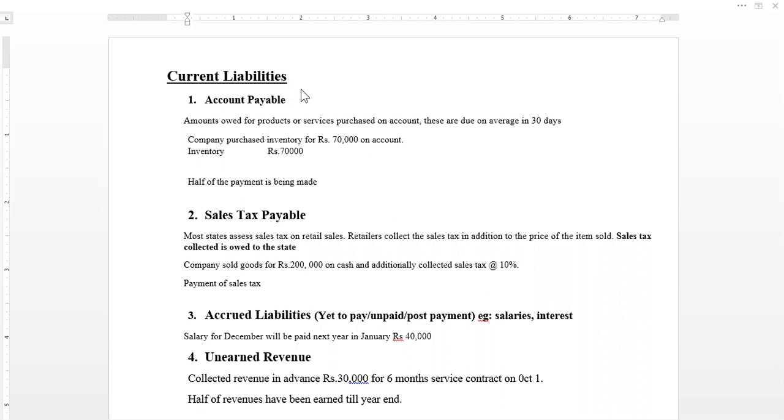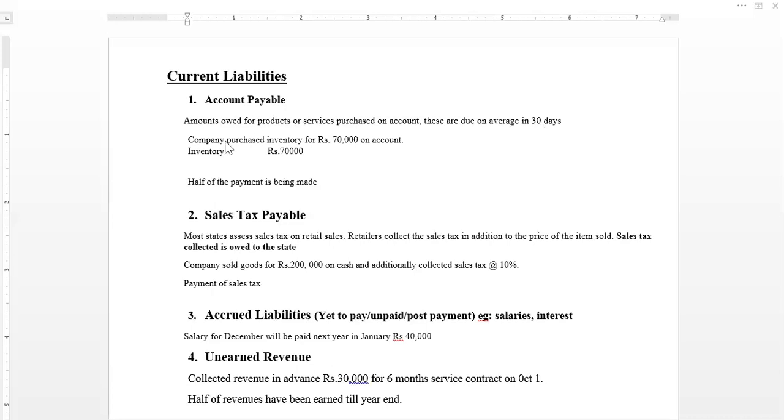There are different types of current liabilities. First type is the account payable. A very basic and common type of liability. Account payable is the amount owed for the product or services purchased on account. The company has not made the payment in cash spontaneously. Rather, the company is delaying the payment and agreeing to make the payment within 30 days up to a maximum of less than a period of 1 year. This is categorized as account payable.